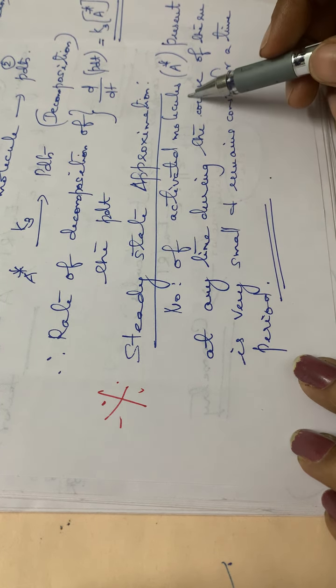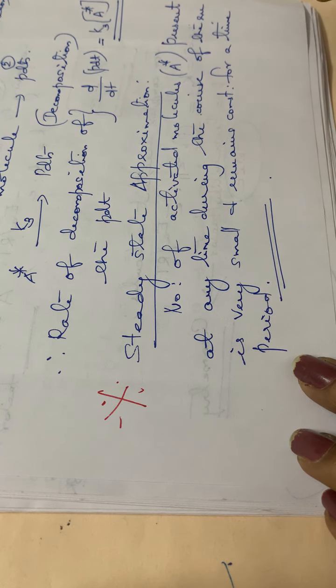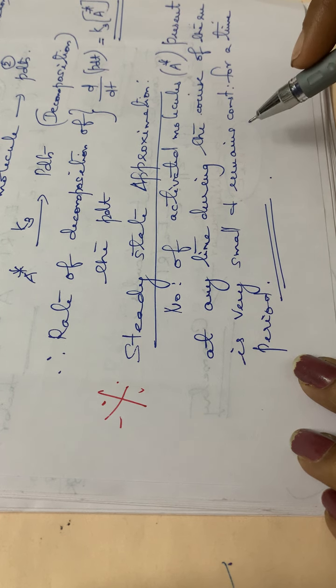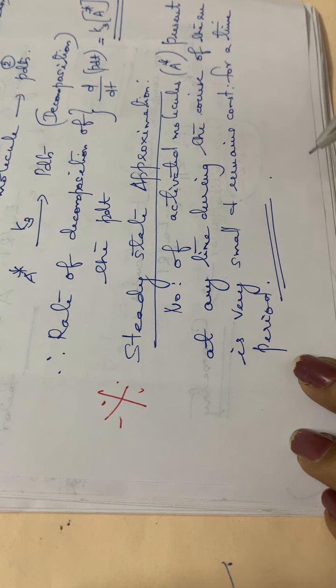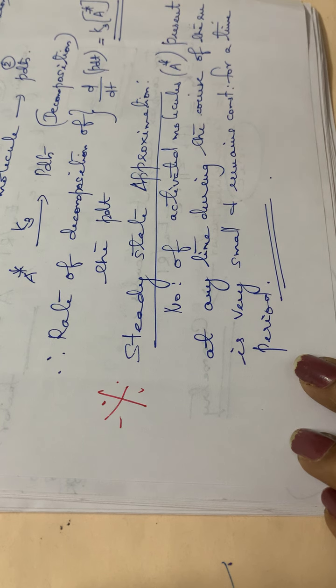That means the number of activated molecules present at any time during the course of the reaction will be very small, isn't it? The number of A star will be very small, and it will remain constant during that time lag. After that particular time lag, what happens? This A star can either be deactivated or it can be decomposed, isn't it? So the number of activated molecules, or the number of A star, will remain constant.